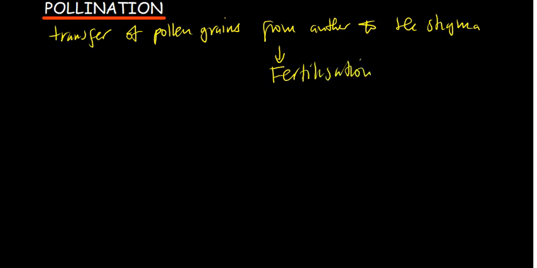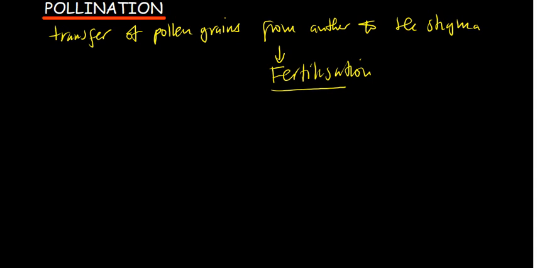And the question is, what is fertilization? Fertilization is simply the coming together of a male and a female gamete. In this case, the male gametes are the pollen grains. If it is in humans, you can say these are sperms. So they are going to move from the anther to the stigma. Now, there are different mechanisms through which pollination can happen. There is insect pollination and wind pollination, as you've seen from insect pollinated flowers and wind pollinated flowers.